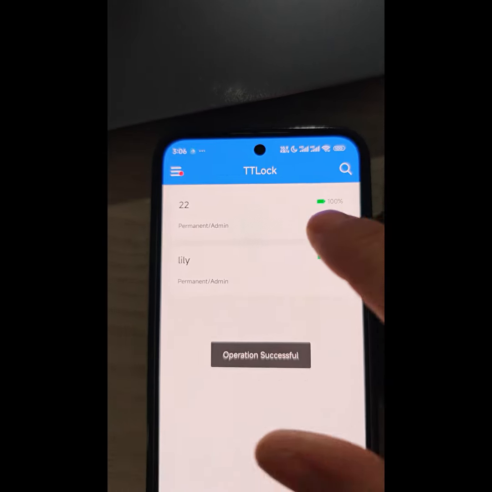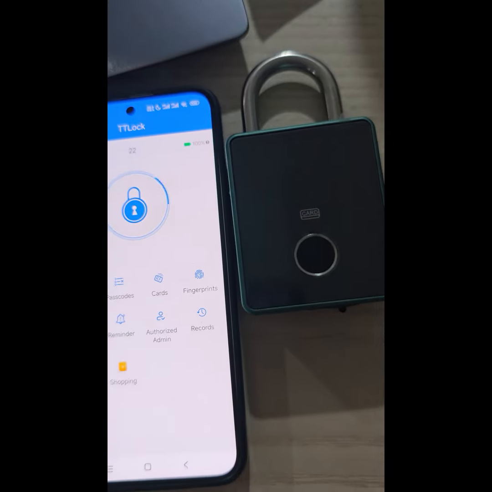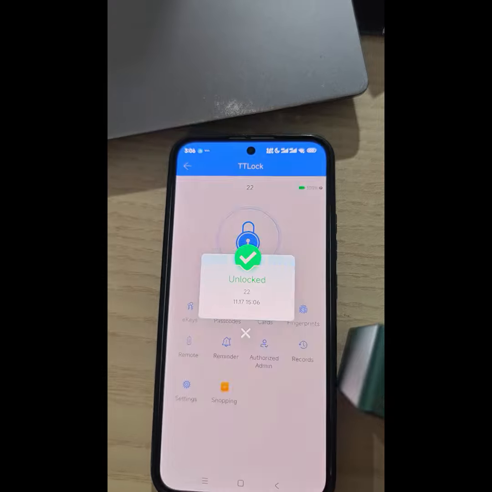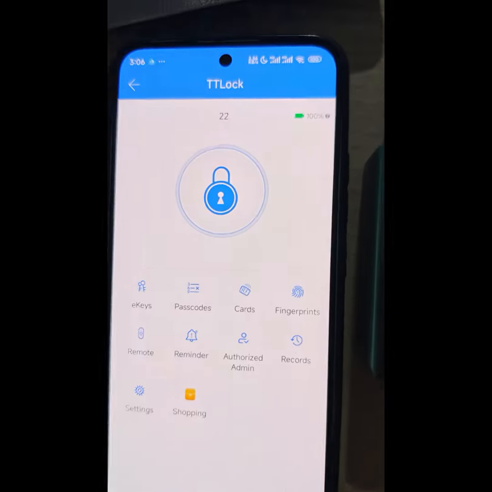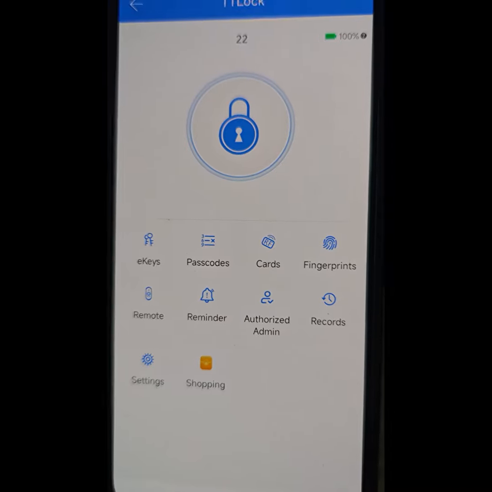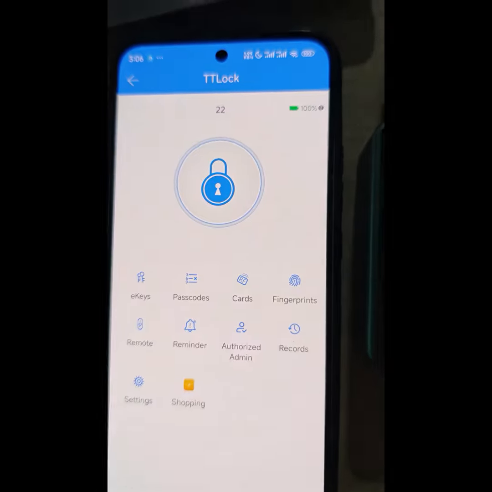So we can use the app to unlock directly. Click here. This is the app unlock directly. Now we could set passcode, cards, fingerprints, and other functions in the app.